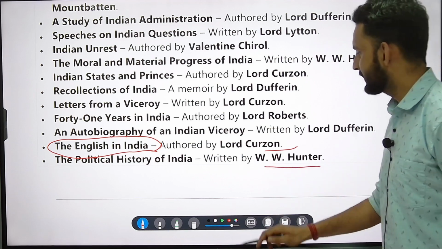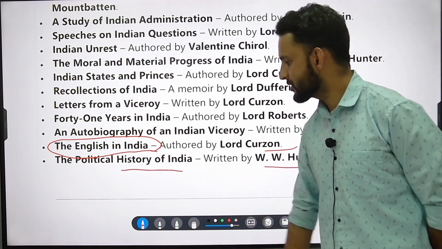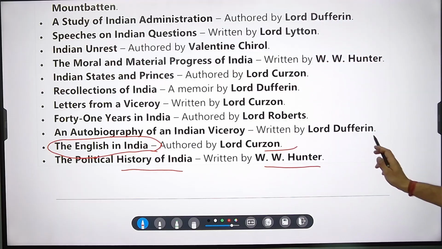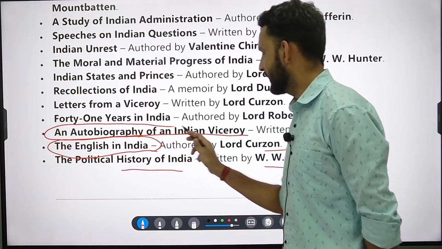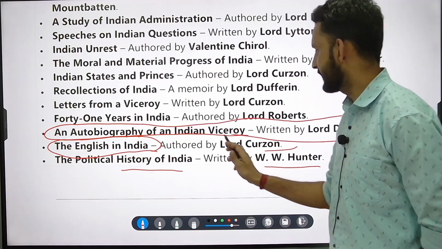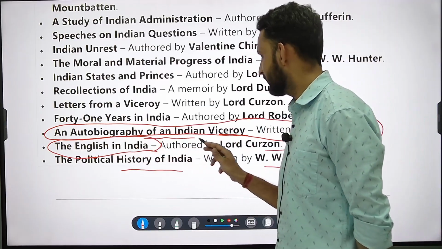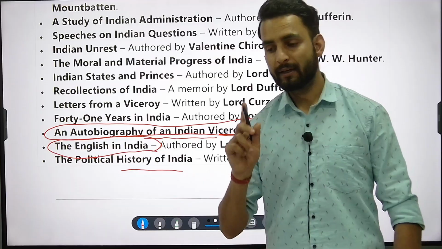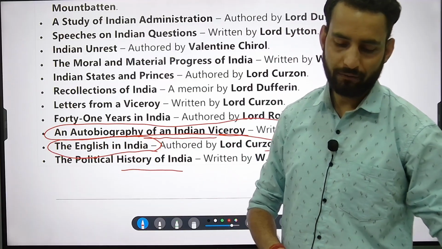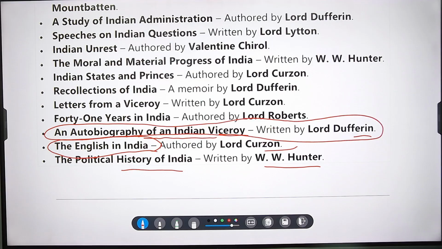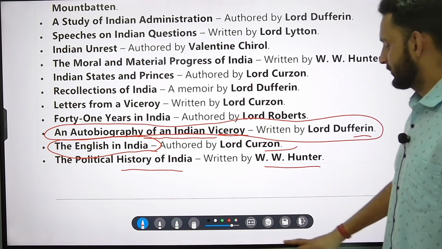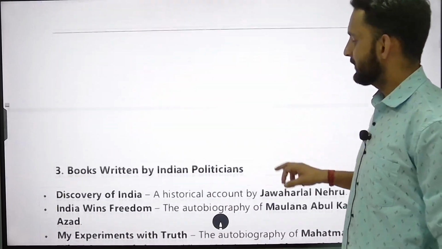W.W. Hunter has written this, The Political History of India. Then Lord Dufferin has written An Autobiography of an Indian Viceroy. It is important. Keep it in mind. An Autobiography of an Indian Viceroy is written by Lord Dufferin. Very important book. Alright, so these are basically the books.